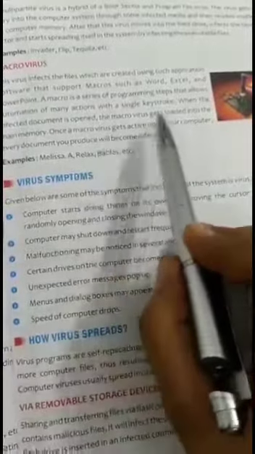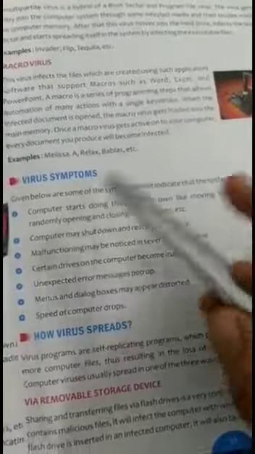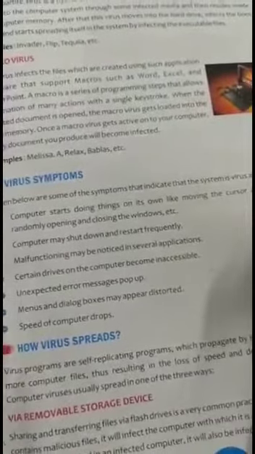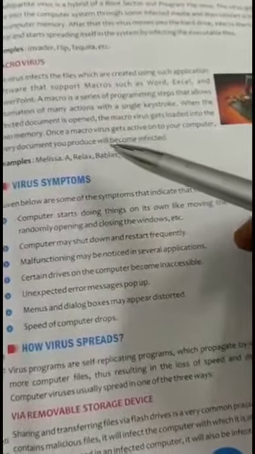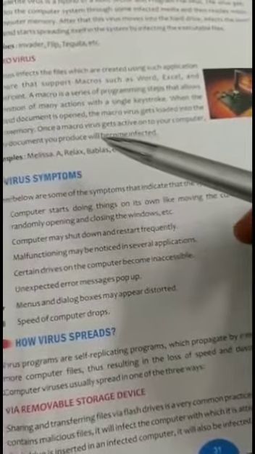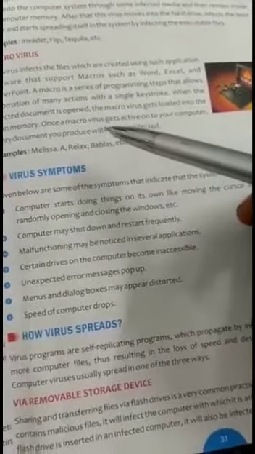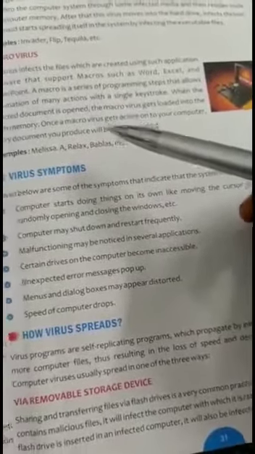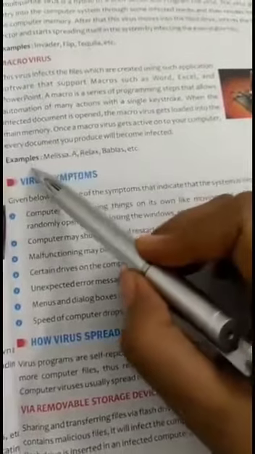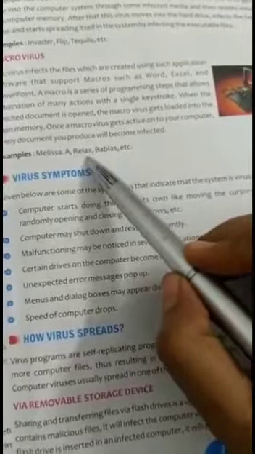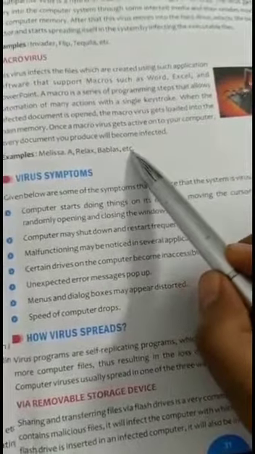Every document you produce using the computer will automatically become infected with the macro virus. These viruses are written in the same macro language used for software applications. Such viruses spread when you open an infected document, often through email attachments. Examples: Melissa.a, Relax, Bablas, etc.